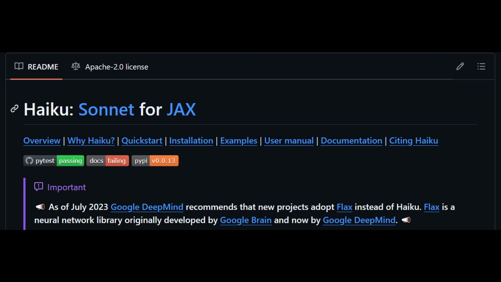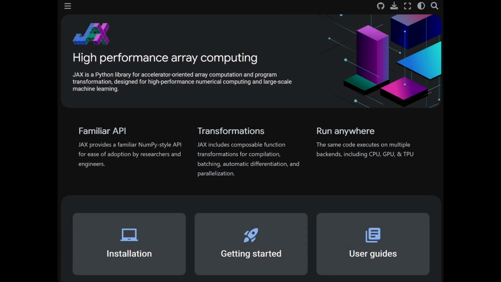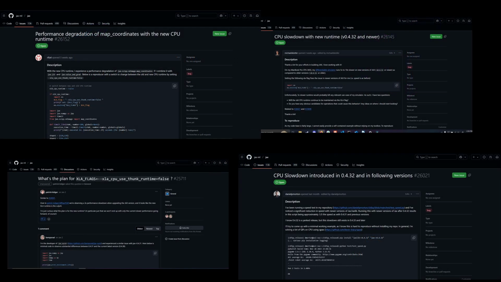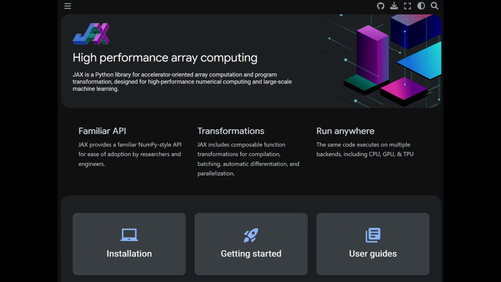JAX packages in general require a fair amount of work to maintain because JAX is constantly pushing changes and improvements that are both API breaking and of practical influence. For example, CPU JAX users have to pay careful attention to the speed of operations with every change. This is, of course, natural for pre-1.0 software, and in the long run will result in a much better JAX experience, but has implications for maintainers in the near term.